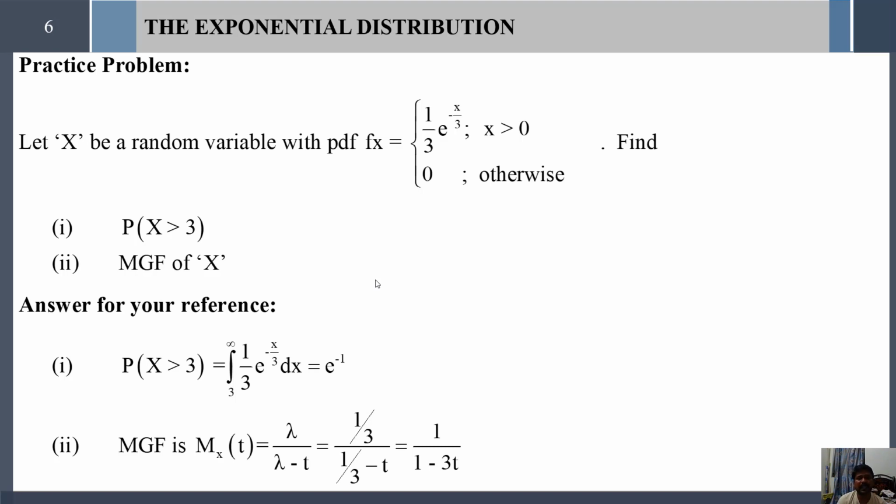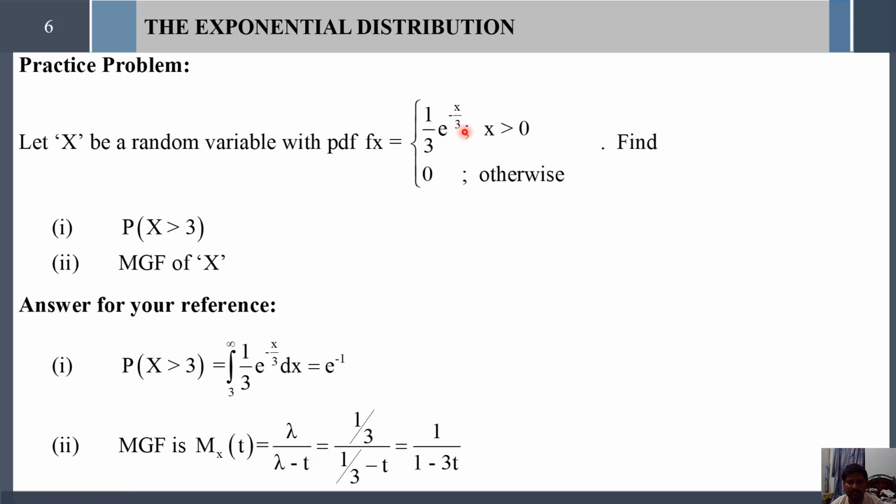P of capital X greater than 3 is as usual. For this problem we can find the solution by substituting the value of lambda and the limits, which results in e power minus 1. And for the MGF, M x of t, by formula, the MGF of exponential distribution is lambda divided by lambda minus t.